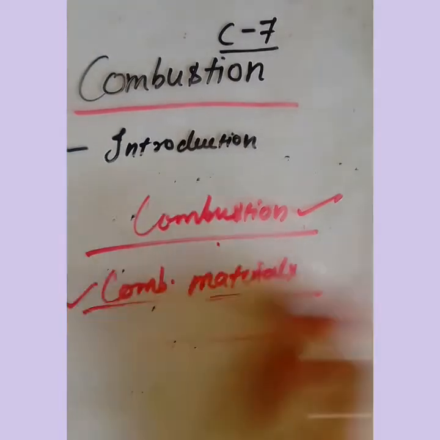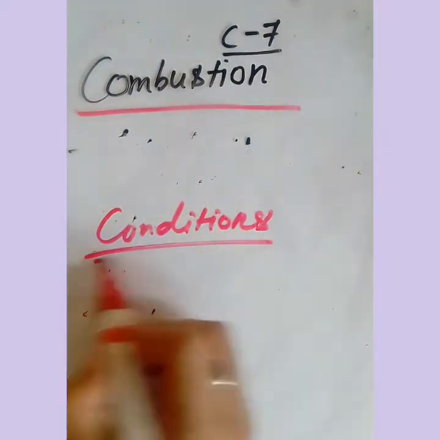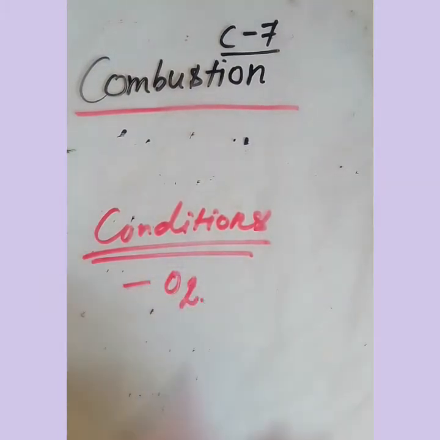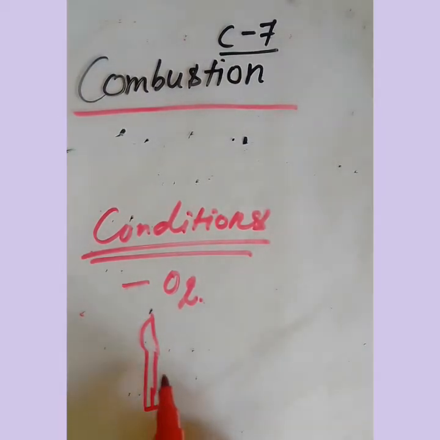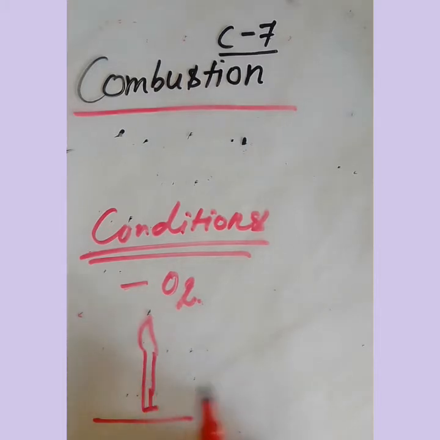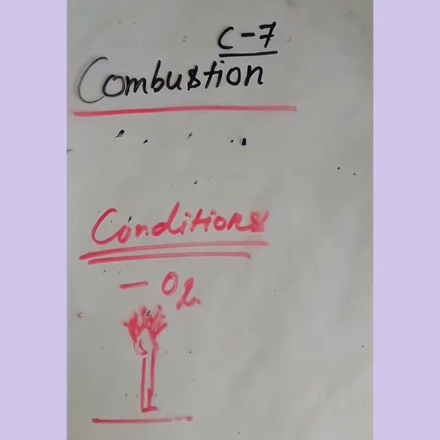Okay, now conditions required for combustion. First of all, very important, that is the supply of oxygen. A simple activity is given in the book. If you place one candle in an open place, first you take a candle and with the help of a matchstick light it, then it will keep on burning as it is and produce flame. It keeps burning because it is getting proper supply of oxygen.